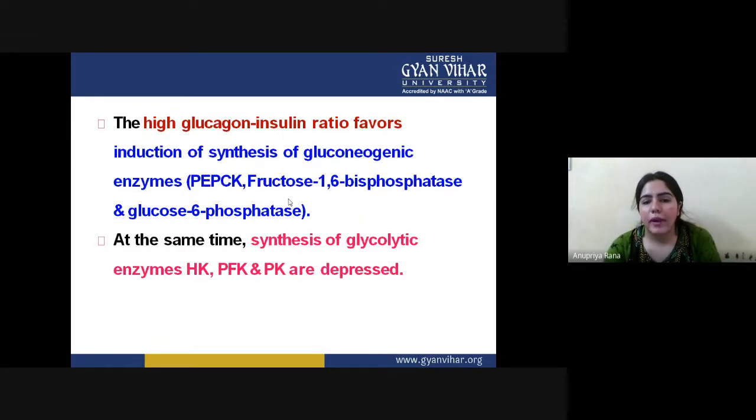Some factors which help here: the high glucagon-insulin ratio favors induction of synthesis of gluconeogenic enzymes. So this situation also favors gluconeogenesis in the body. If the glucagon-insulin ratio is high, that means glucagon is high and insulin is low, then gluconeogenesis takes place inside the body. But at the same time, synthesis of glycolytic enzymes like HK, PFK, PK should be depressed.